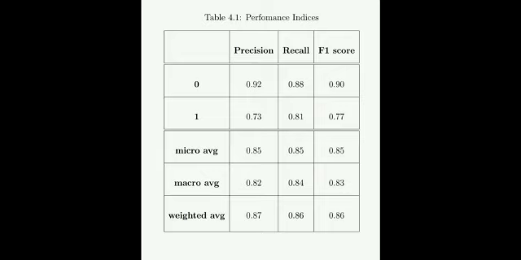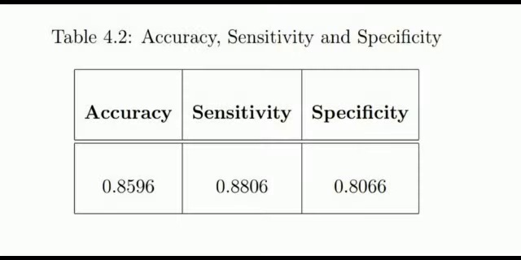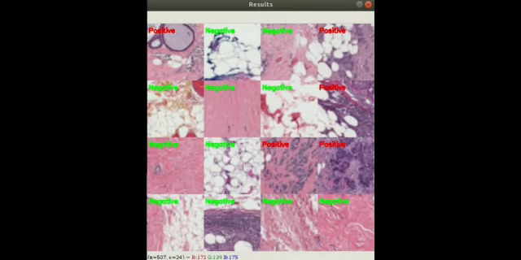Precision is the degree of correctness for determining the positive outcomes. F1 score is the weighted average of recall and precision. Recall is the effectiveness of determining the positive outcomes. Accuracy is the measure of correct predictions in correspondence with the wrong ones. Specificity is related to the negative outcomes.